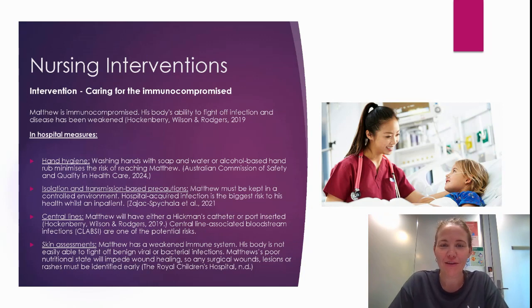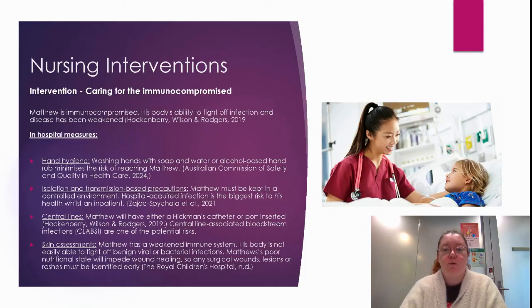Intervention would be caring for the immunocompromised. Matthew is immunocompromised. His body's ability to fight off infection and disease has been weakened, and this affects every facet of his life for the duration of chemo and beyond. From a nursing perspective, it is vital that we implement strict infection control adherence and provide detailed education to his parents to minimize the risk of him developing a potentially life-threatening infection.